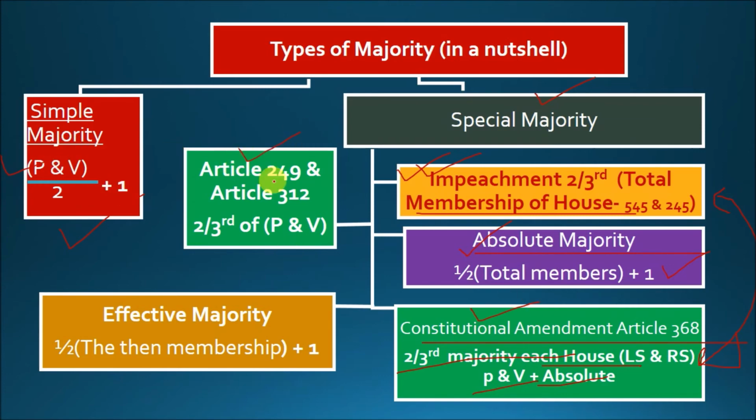Next up, Article 249 and Article 312, which discuss the powers of the Rajya Sabha, and here 2/3 of present and voting will be required.